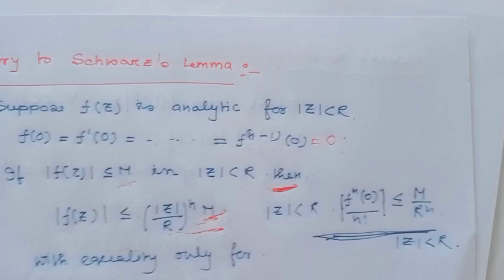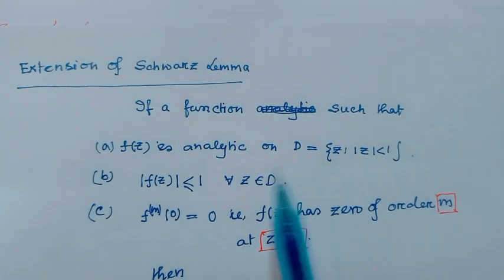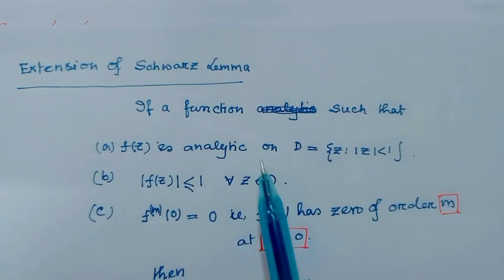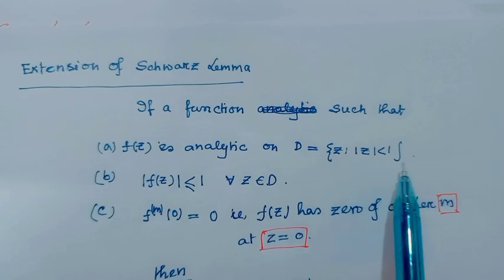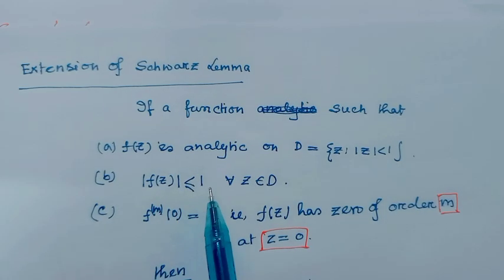Okay, this is actually the extension of Schwarz lemma. In Schwarz lemma, many of the functions are defined from disc to disc. So if f(z) is analytic on the disc mod z less than 1, then obviously the modulus of f(z) would be less than or equal to 1.